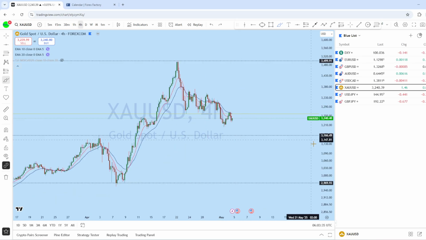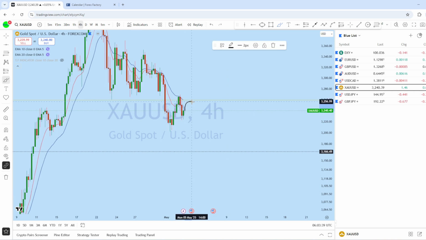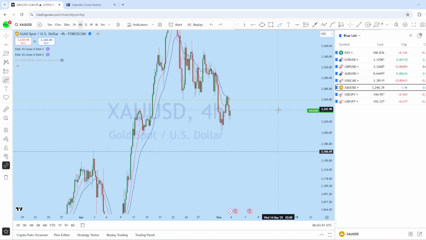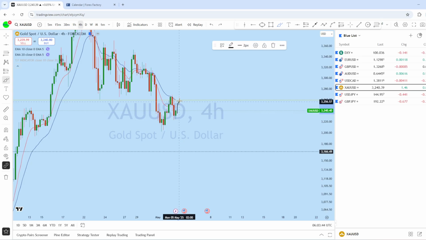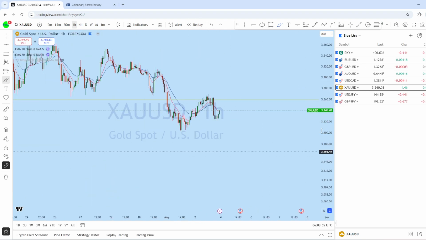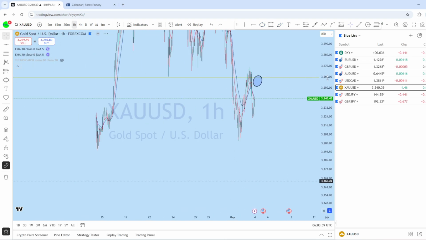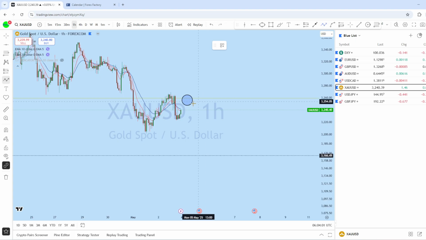Now with that series of lower high formation, expecting the price to potentially, as there is a new daily and weekly close, we may see the price retest this support here, which is turning resistance, and then trend back down again in the direction of the trend. So this is where we may find potential trading opportunity in this market. Any upside bounce can give us potential selling opportunity in this market.